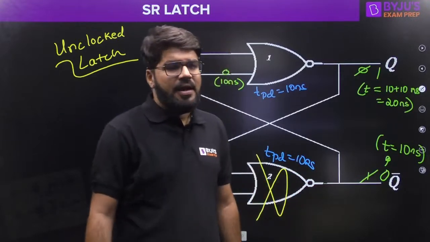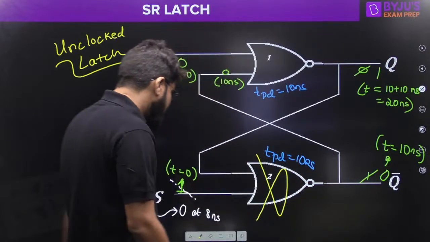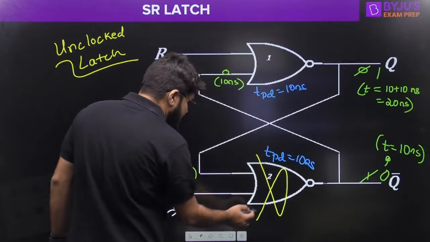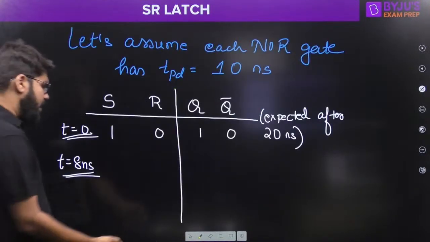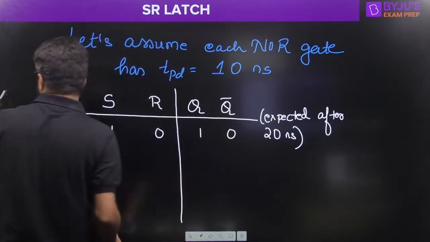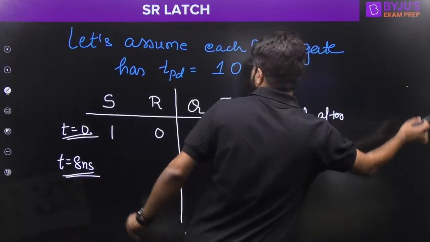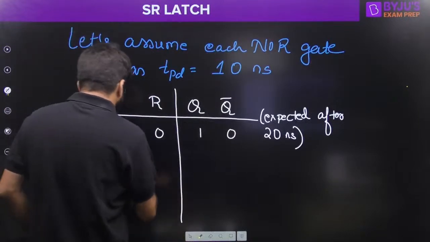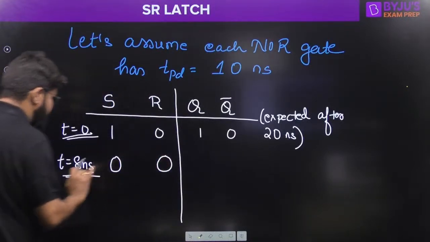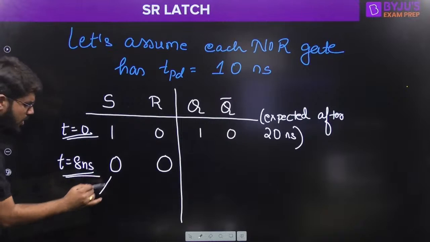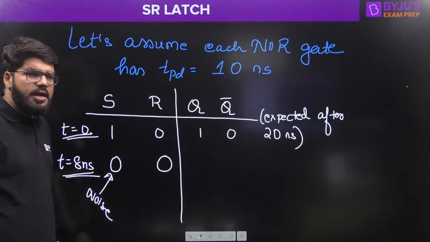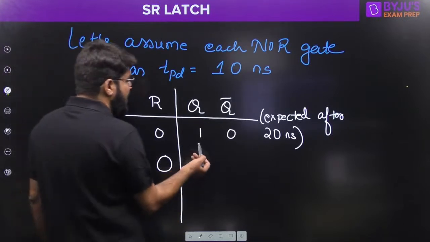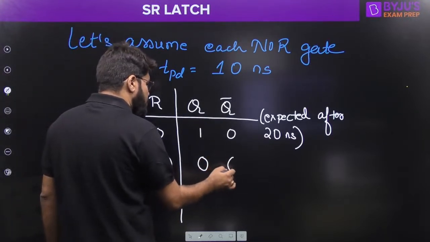You get unexpected results, because you are not giving the circuit the required time. At 8 nanoseconds, S becomes 0, R becomes 0, due to some noise or due to lack of awareness of the user, and you still expect the output to be 1, 0.